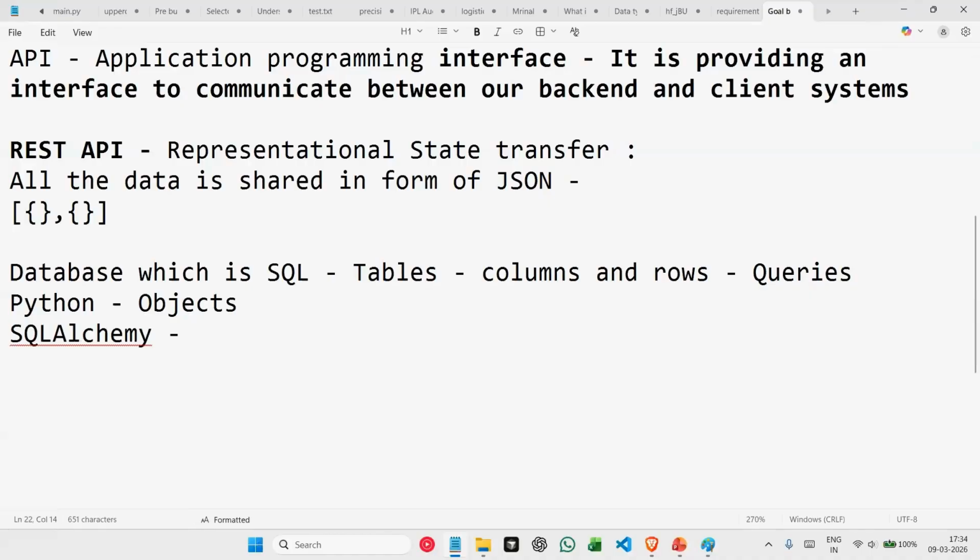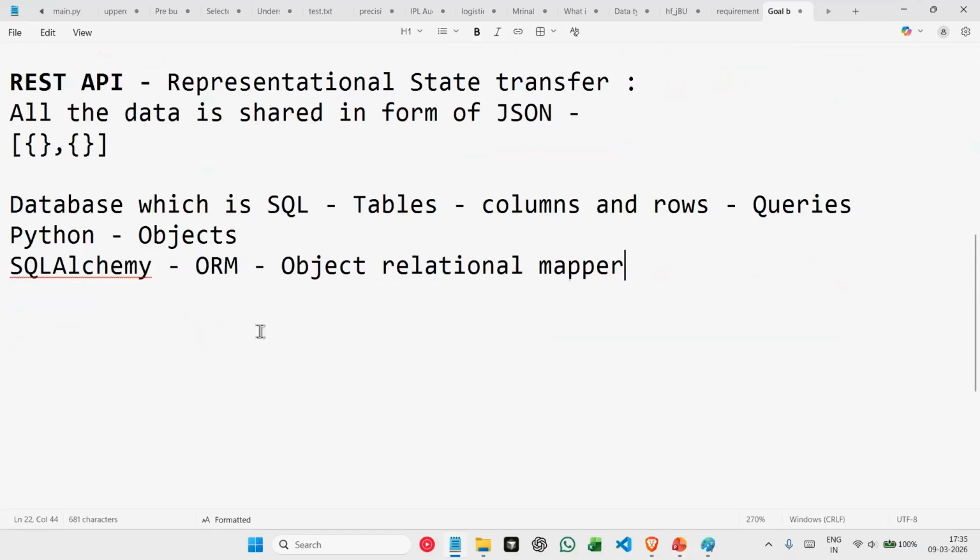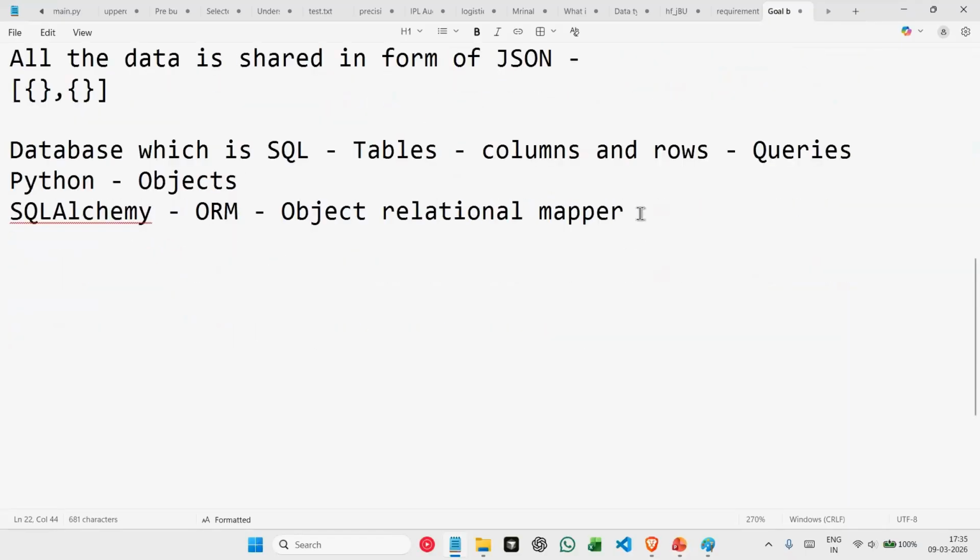SQL Alchemy is an ORM. ORM stands for object relational mapper. What I mean by object relational mapper is, take it like ORM is a bridge between your Python and SQL. So SQL Alchemy is a bridge between Python and SQL.